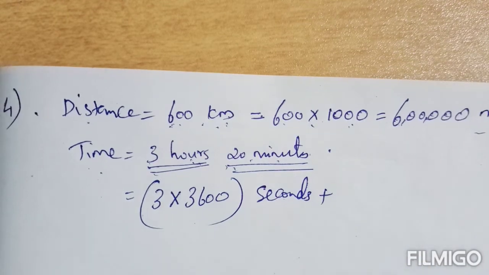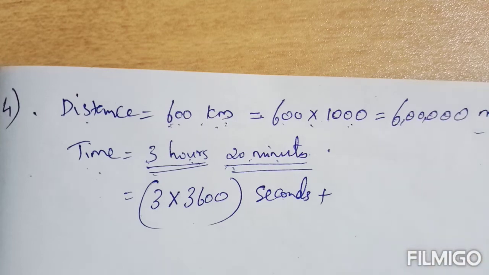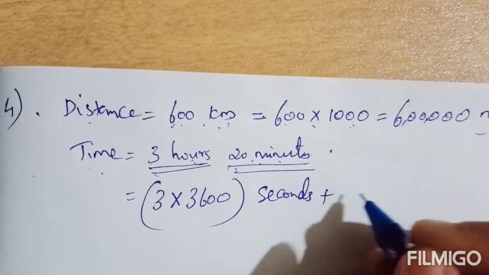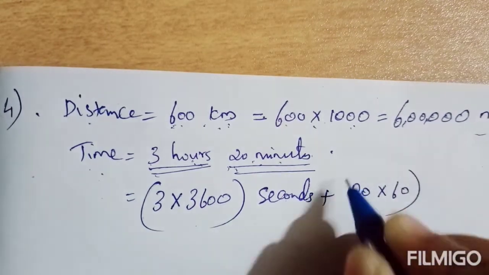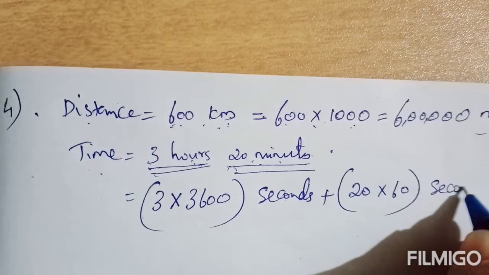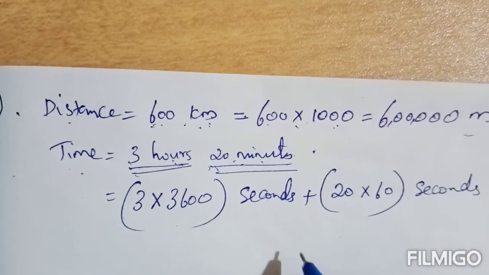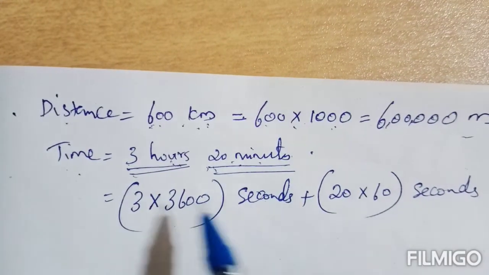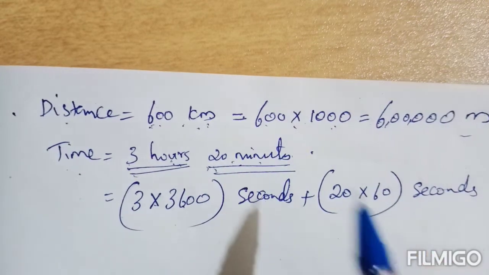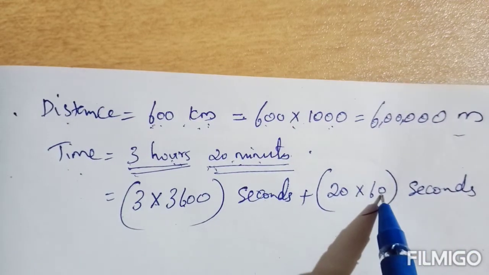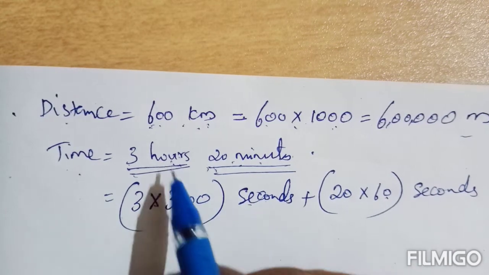Minutes to second, just multiply by 60. 20 minutes to second, you multiply 20 by 60. Then the unit will be seconds. In order to convert hours to second, multiply by 3600. In order to convert minutes to second, just multiply by 60.